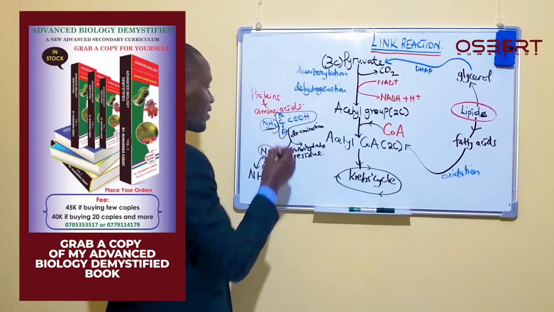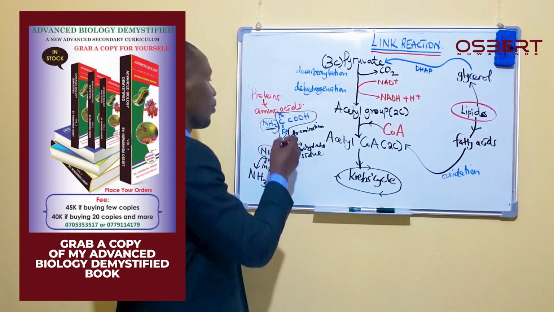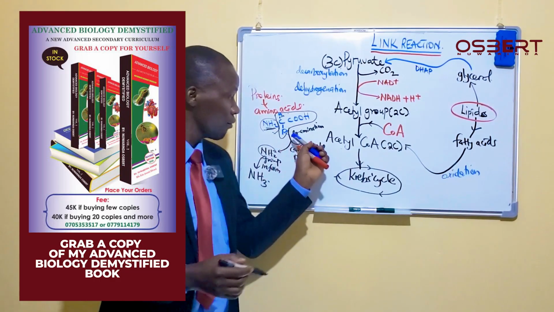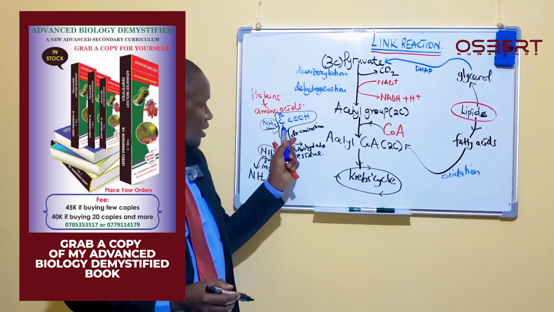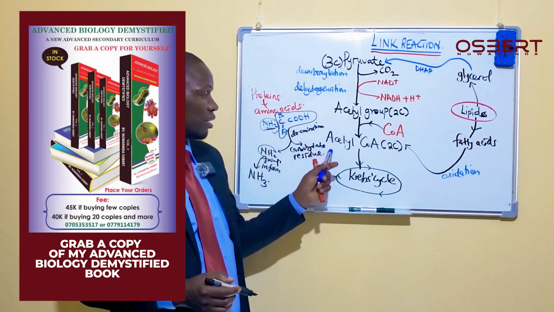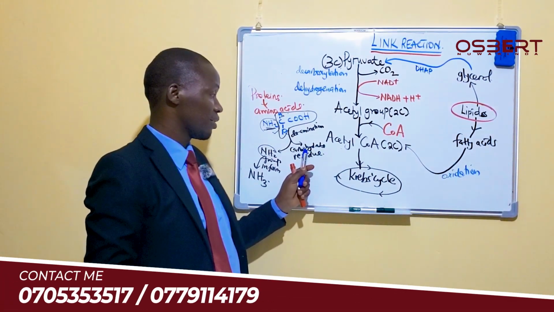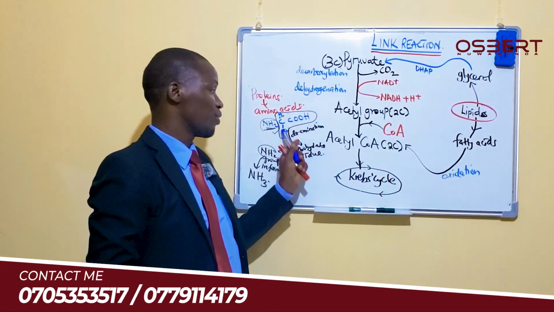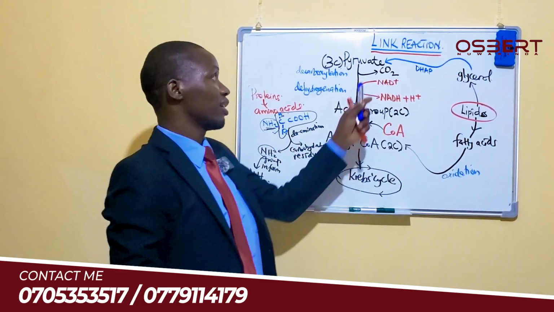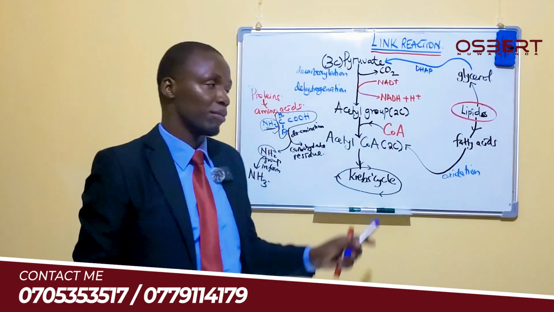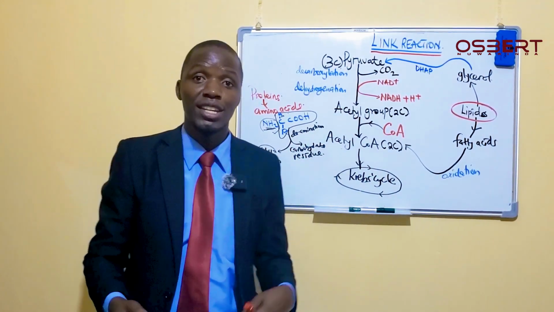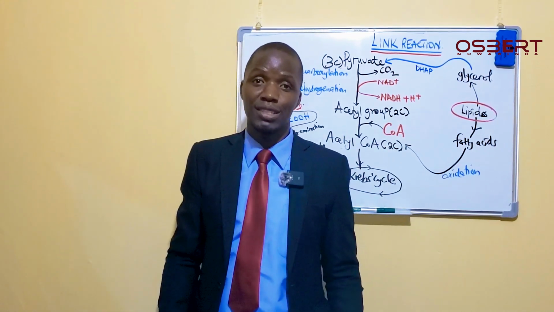Of course, I've said this R is an alkyl group. Now this remaining residue can join this system in different ways at different points.